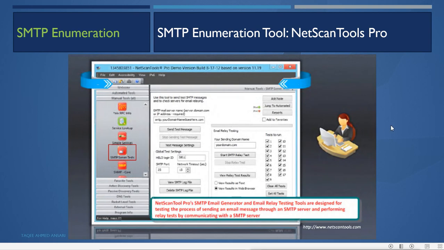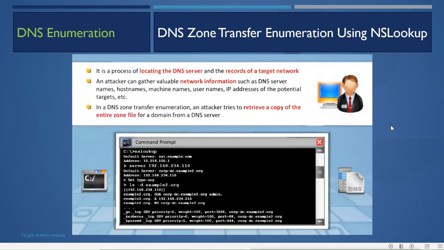Then next we can use DNS zone transfer. We can enumerate the DNS also. By using DNS enumeration, what we are trying to find out is the available IP addresses and names of the available hosts in the network. What are the names of those IP addresses? We can do this by nslookup. We can do this by other options also, by scanning using Nmap and SNMP, other tools also.